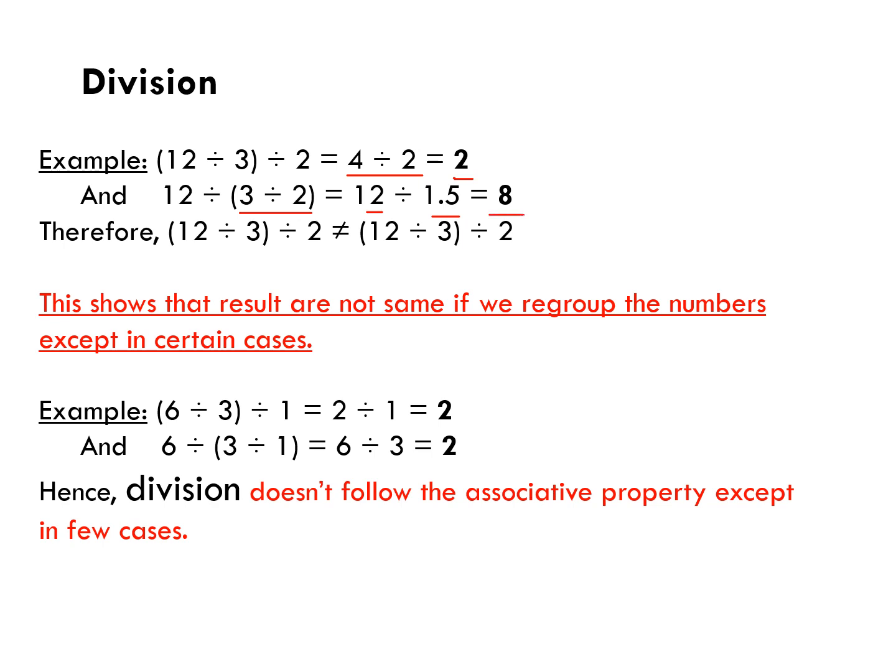Now from this example we have seen that 2 is not equal to 8. This shows that results are not the same if we regroup the numbers, except in certain cases. Here it says that in certain cases it might be possible that we may get the same answer, but it is not necessary that every time we get the same answer. So division does not follow the associative property except in a few cases.